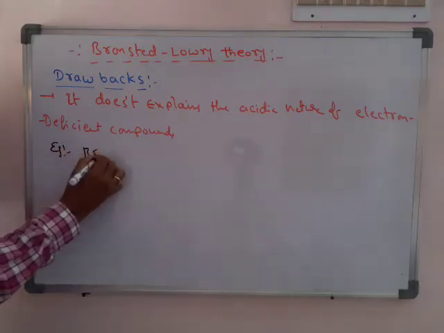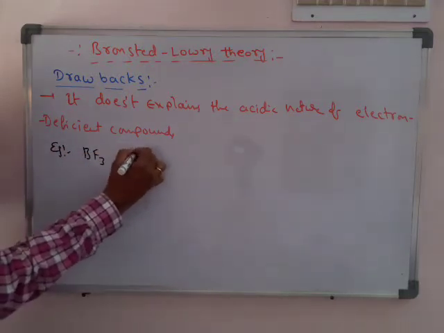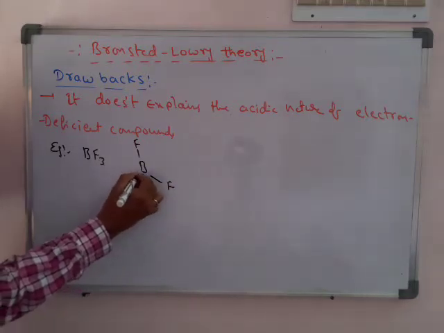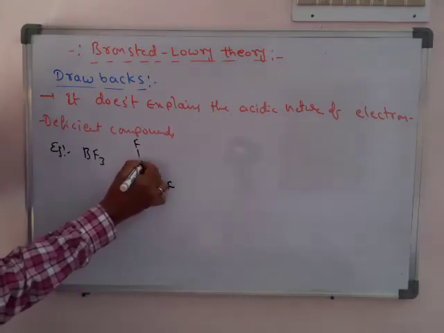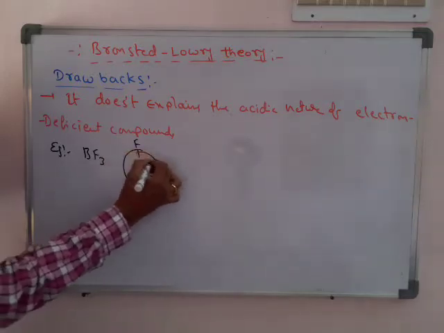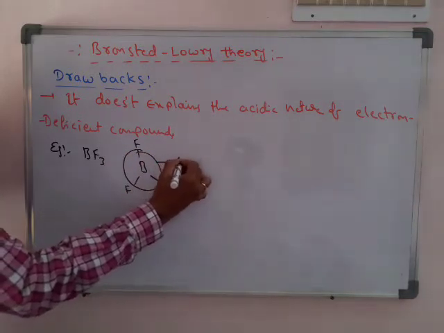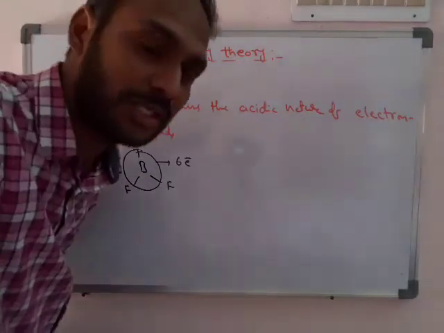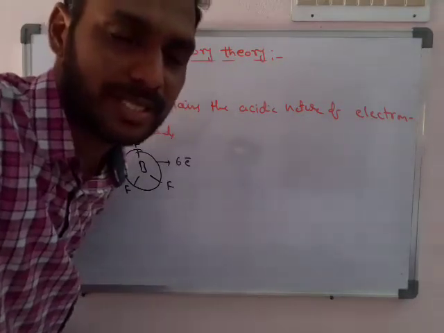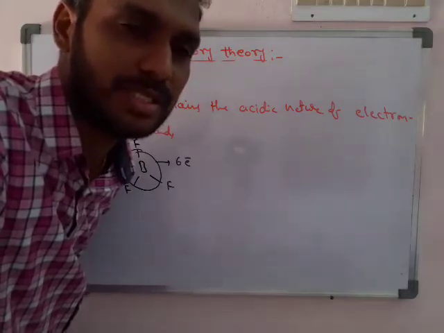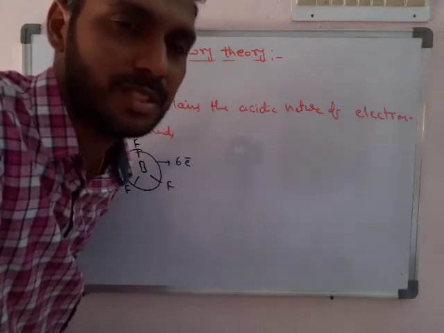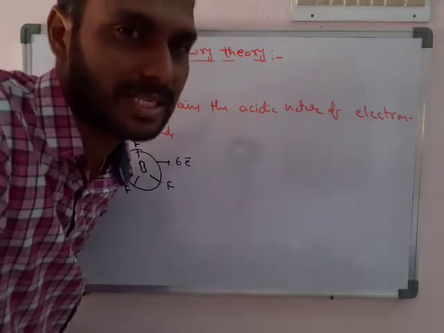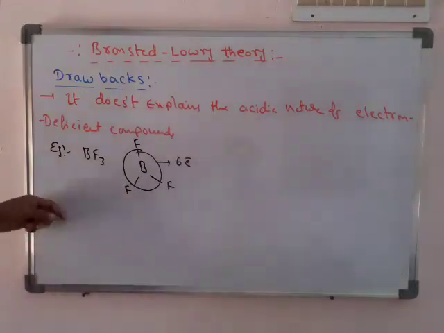Take BF3. Here boron is the central atom, and there are no lone pair electrons. Boron has a total of 3 bonds around it, so boron has only 6 electrons. So it does not follow the octet rule. The octet rule is a compulsory 8 electron rule: in the process of bond formation, the atom must possess 8 electrons, but BF3 does not.